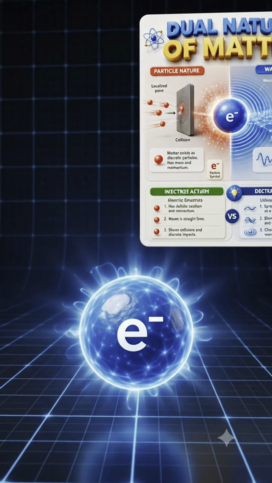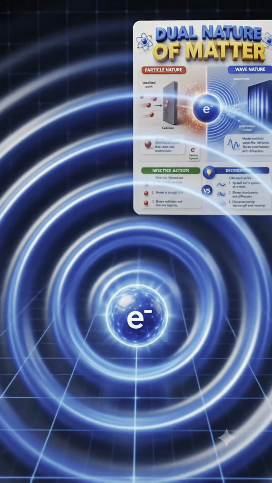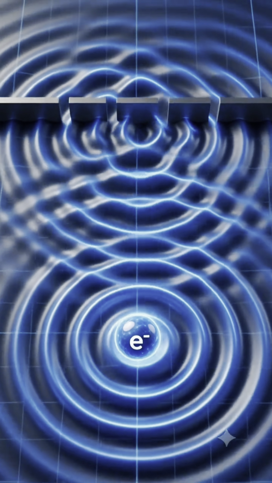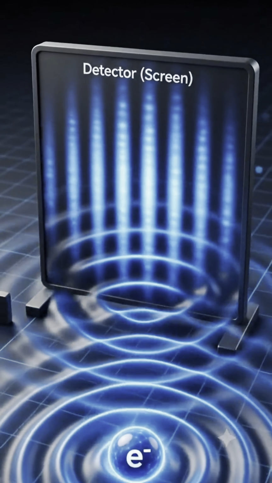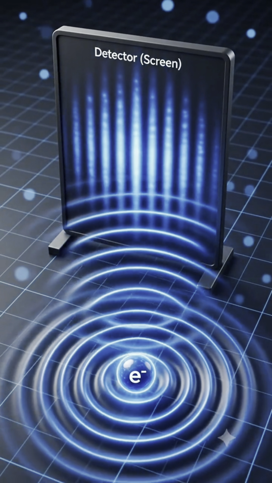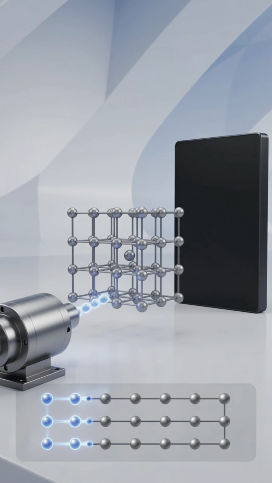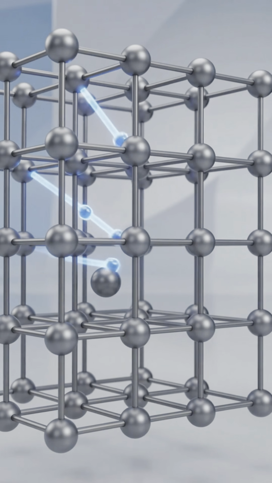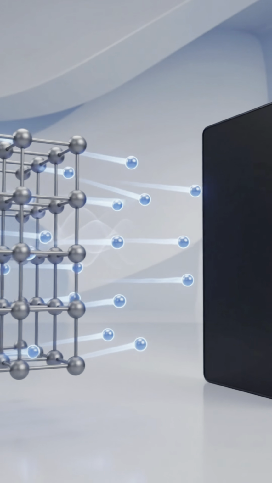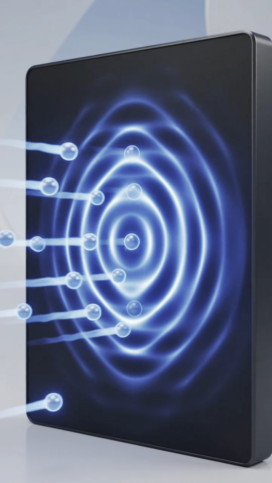But electrons can also behave like waves. They spread, diffract, and produce interference patterns just like ordinary waves. The Davisson-Germer experiment proved this wave nature. Electrons scattered from a nickel crystal and produced a clear diffraction pattern.